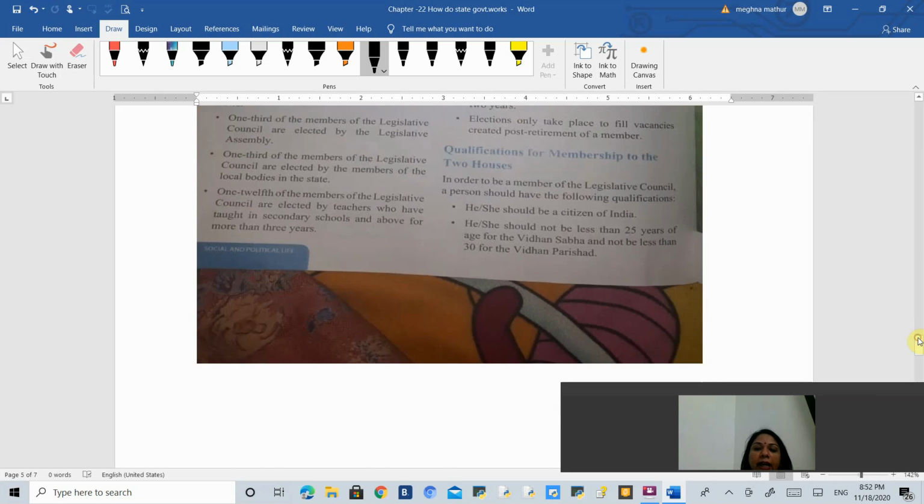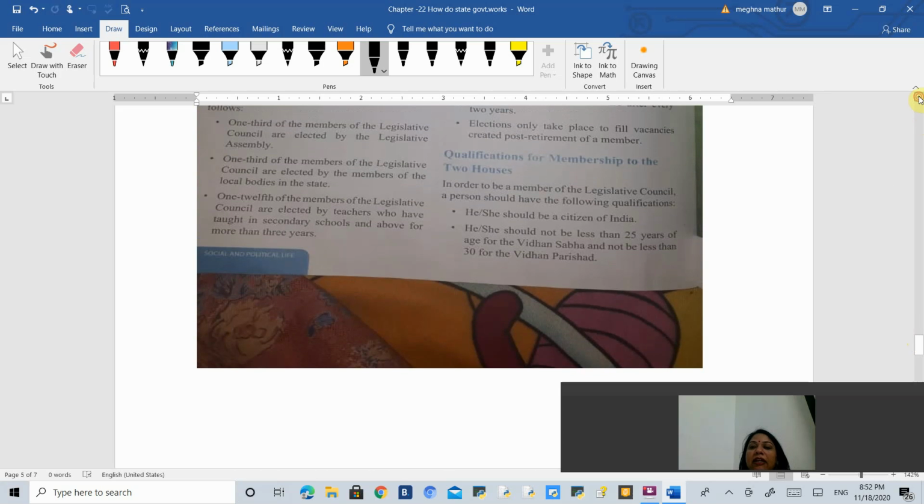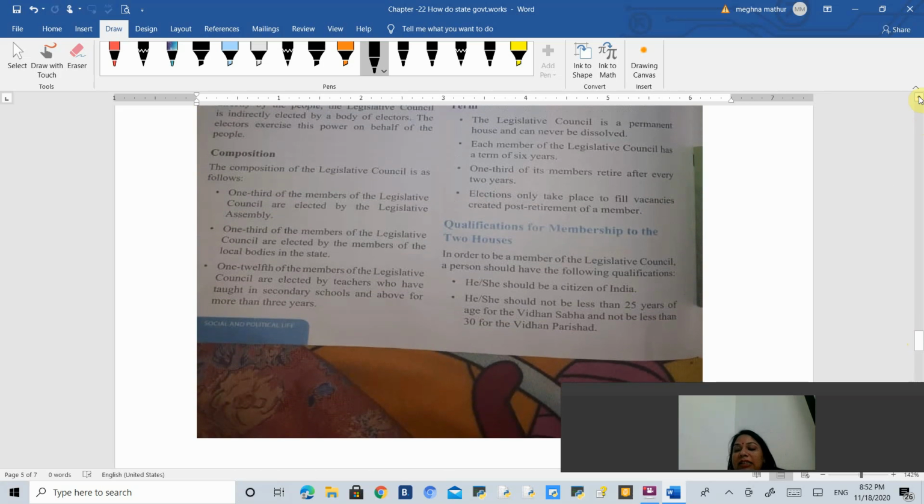Now, as you all know, in Vidhan Sabha the members are chosen by the local people by way of voting. Okay, in elections, all these people are winning from certain areas, and this is how they are chosen. But the scenario in Vidhan Parishad is totally different. The composition is different, and the members are chosen in different ways, which has been given here on this page. 1/3 of the members are chosen by the assembly. Okay, 1/3 of the members of the Vidhan Parishad are chosen by the Vidhan Sabha.